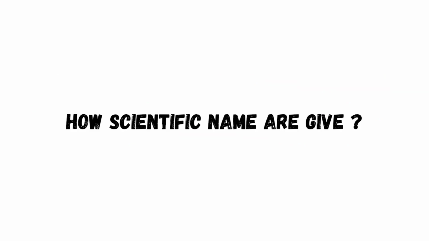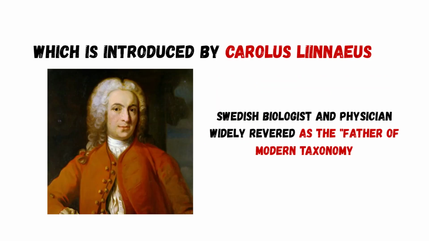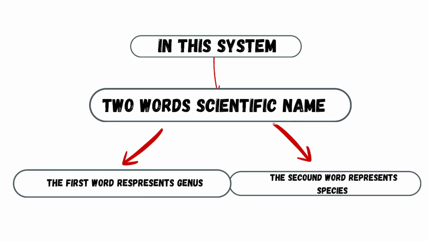Now that we know organisms are named scientifically, let us understand how these scientific names are given. Biologists use a system called binomial nomenclature, which was introduced by Carolus Linnaeus. In this system, each organism is given a two-word scientific name. The first word represents the genus and the second word represents the species.